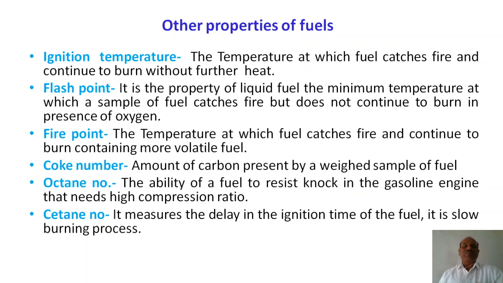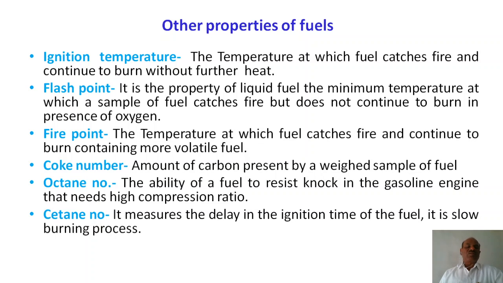Octane number: the ability of a fuel to resist knock in a gasoline engine that needs a high compression ratio. Generally in the petrol engine, the octane number is very important. Octane is C8, and the fuel has to resist knocking. Anti-knocking agents are present, which benefit the engine with soft running of the petrol engine. The ratio of the octane number is found out and used for that engine.